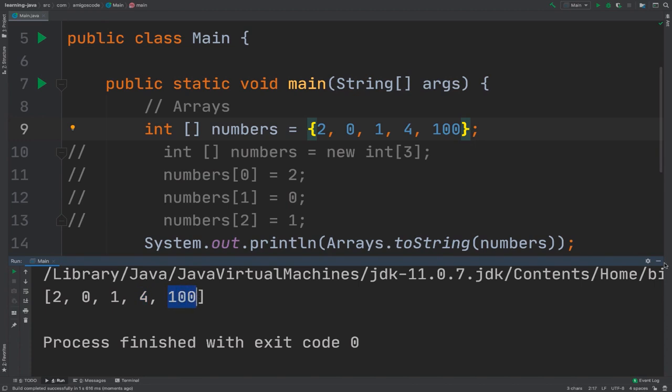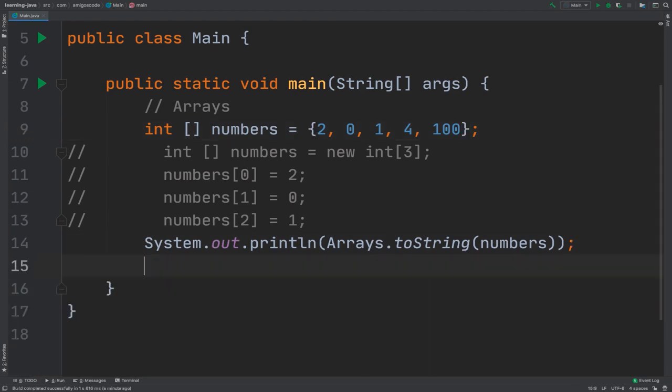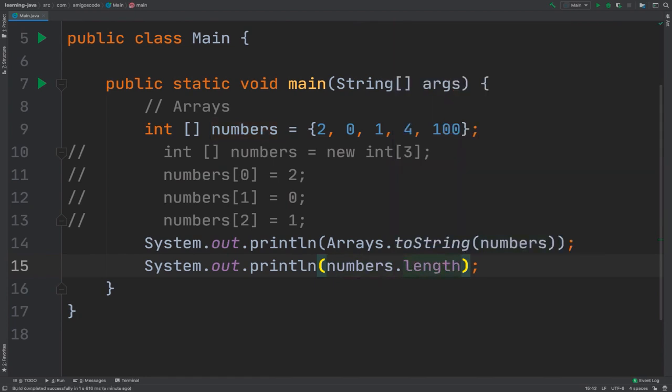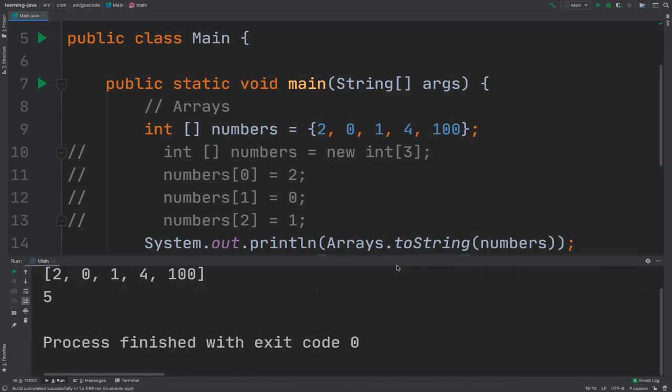If you want to print the actual size of the array, you can simply say sout and then numbers dot, and then we have a property right here called length. That will be the actual property of this array, and this will tell us how many items are inside of the array. If I run the program, there we go. So you see that we have 5 elements inside of this array.